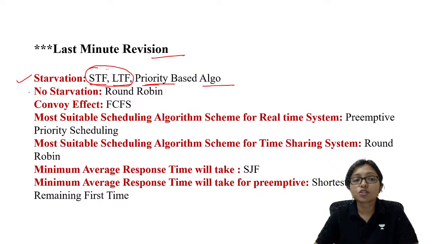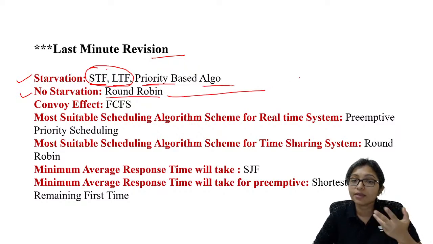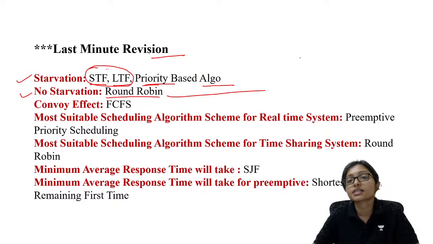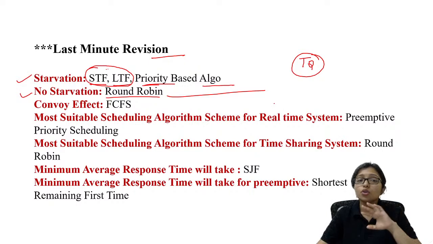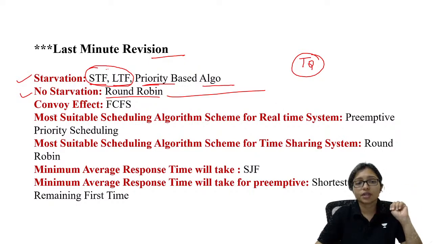Right. Next one is no starvation. In round robin there is no starvation. How does round robin work? Every time, for a fixed number of milliseconds, we set a time quantum. Whenever the time quantum is over, I give a chance to another one. This is why there is no starvation in round robin.